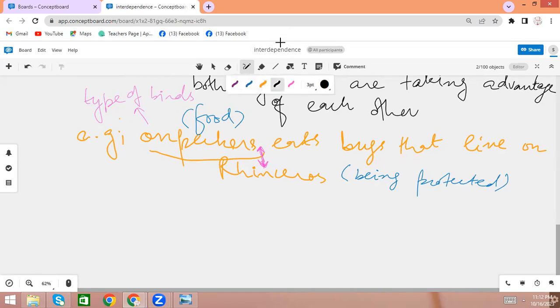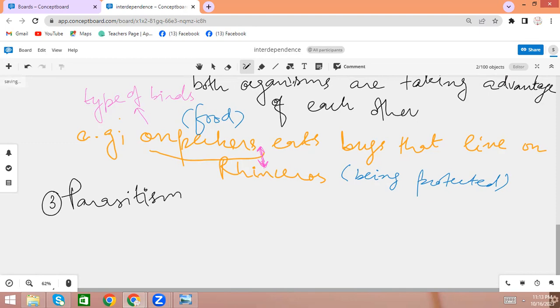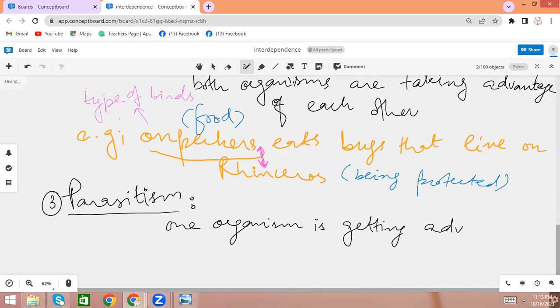Now the next, the third one, is parasitism. This is the type of symbiosis in which one organism is getting advantage and the other is harmed.